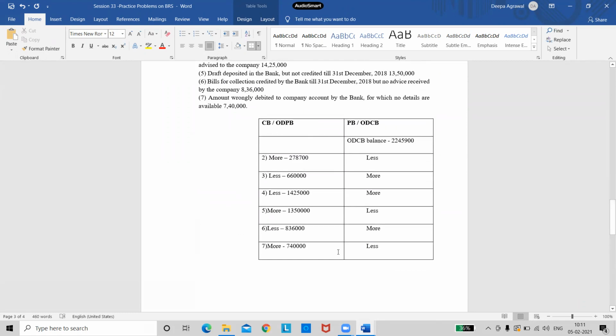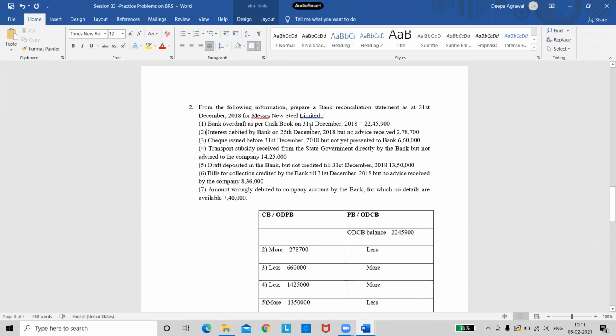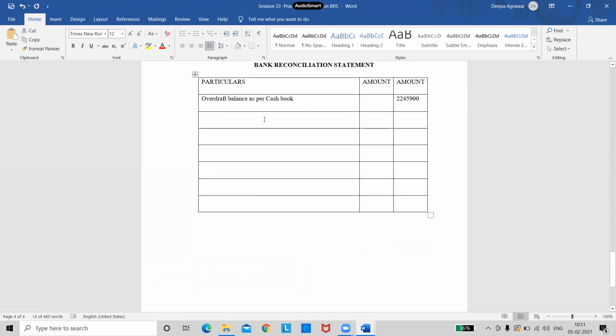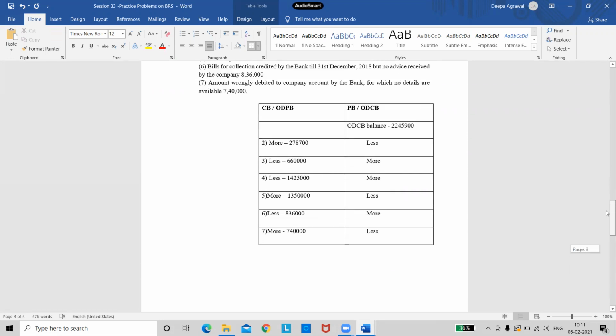So I have to look at my first column. I have to add the second bit, fifth bit, and the seventh bit. So I'll have to do it one by one. I will add it. Till then, start writing in the notebooks. I'm adding the second bit. Okay, so this is my second bit which I have added, and I'll put the amount in the inner amount column, 2,78,700.